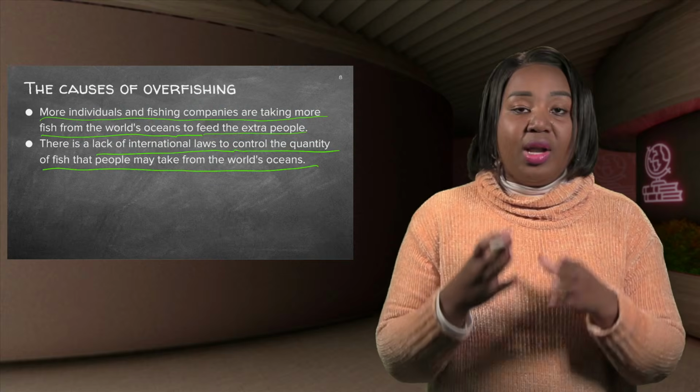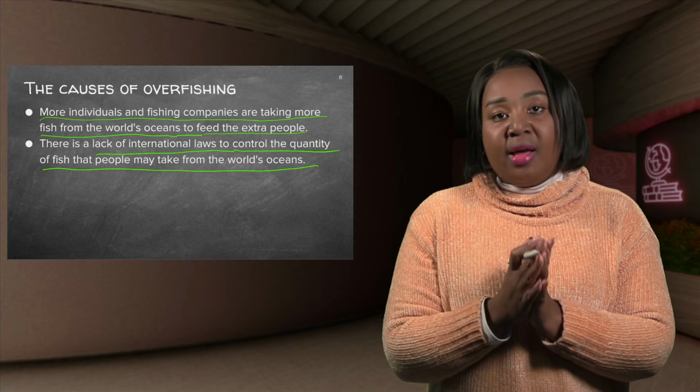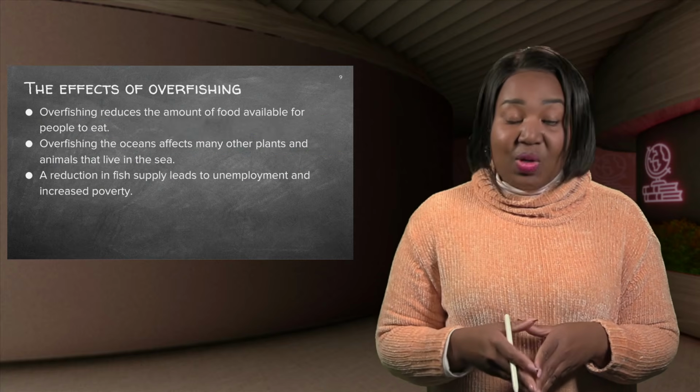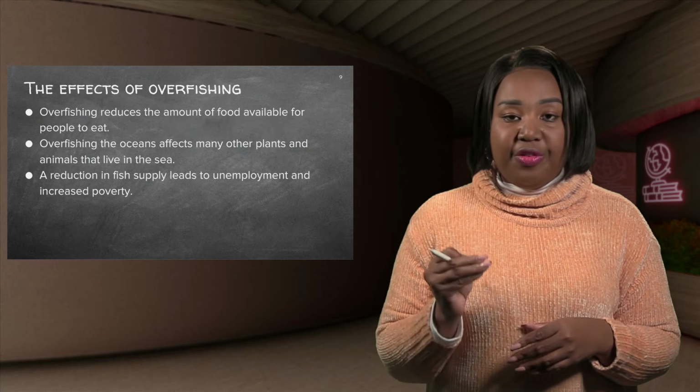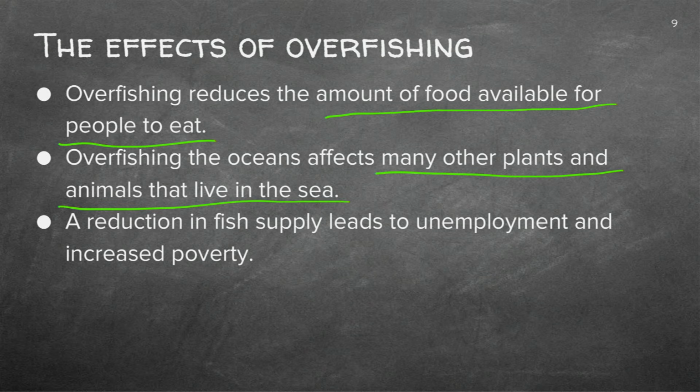So if there is no one controlling the quantity of fish that people are taking, we will sooner deplete all the fish resources. Now let's take a look at the effects of overfishing. Overfishing reduces the amount of food available for people to eat. Overfishing the oceans also affects many other plants and animals that live in the sea, or this affects marine life. A reduction in fish supply will lead to unemployment and increased poverty.